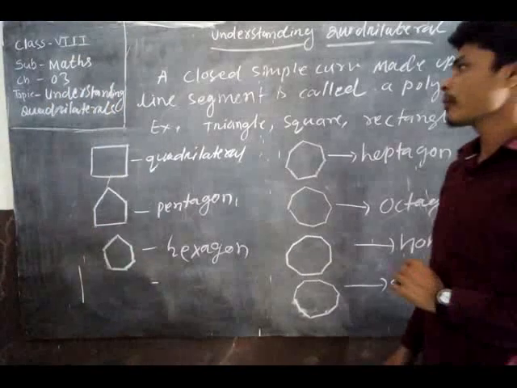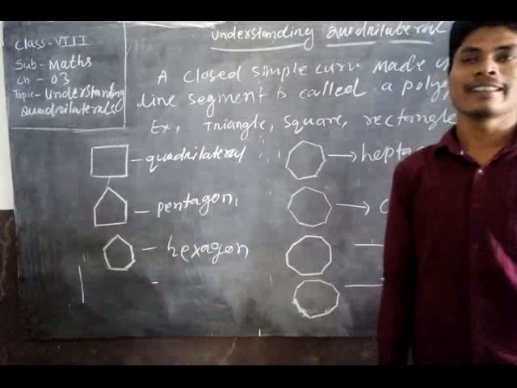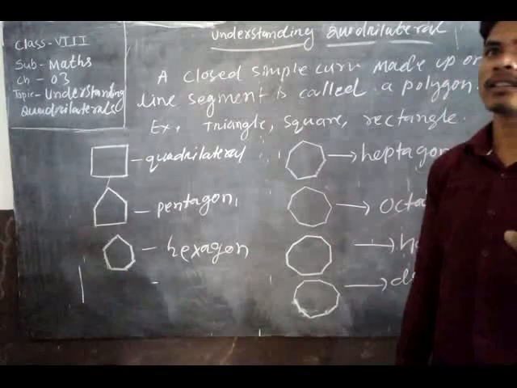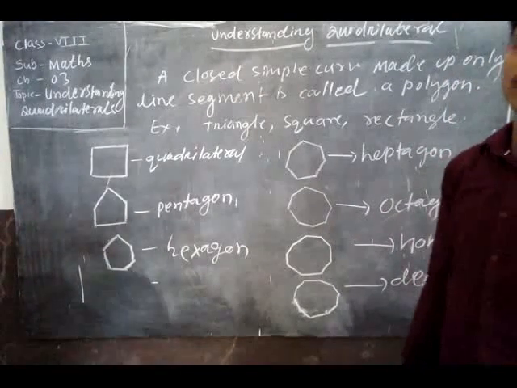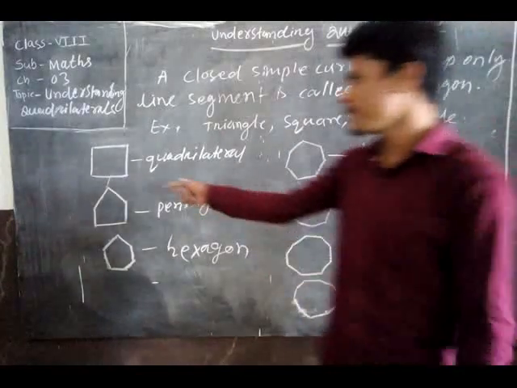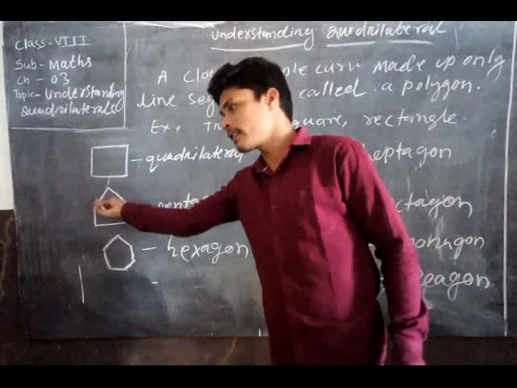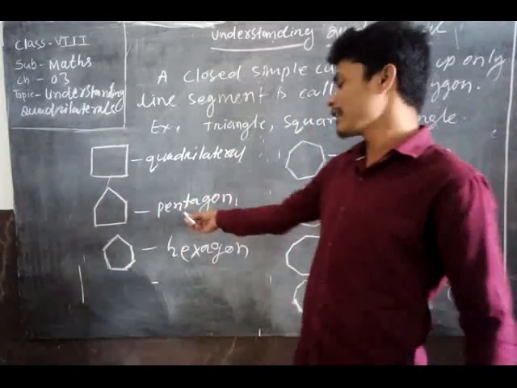Now we know about the polygons. There are many types of polygons. The first polygon is the triangle, which can be made by 3 line segments. More than 3 line segments are also called polygons, but their sides are more. Then figures with 4 sides are called quadrilaterals. See here, how many sides are there? 5 sides. That means that is a pentagon.